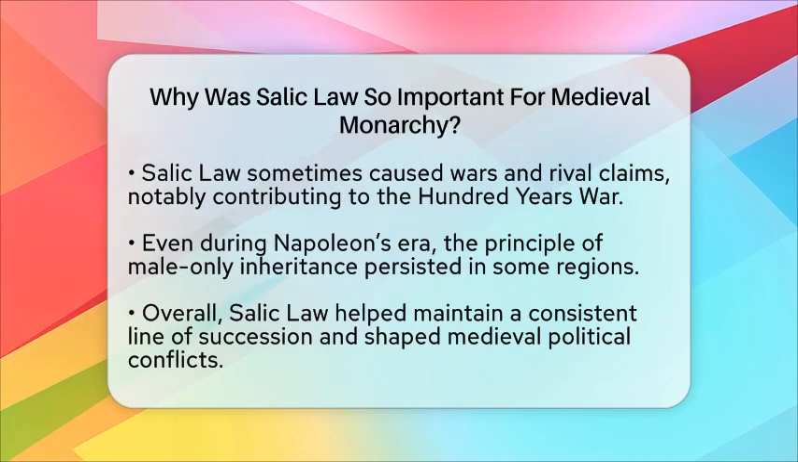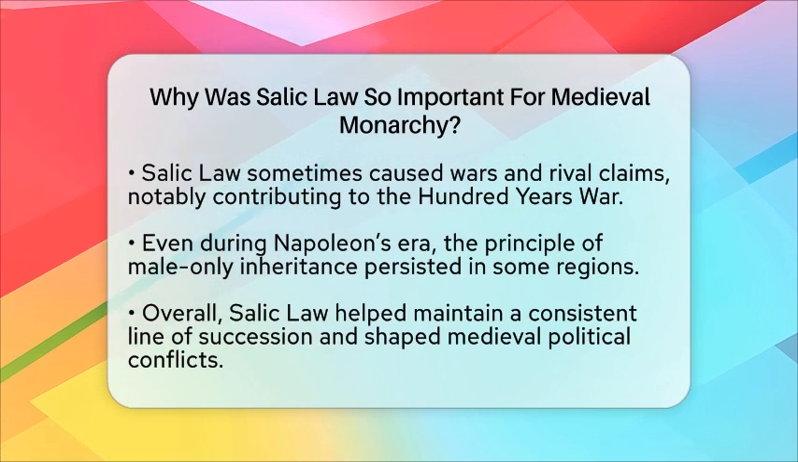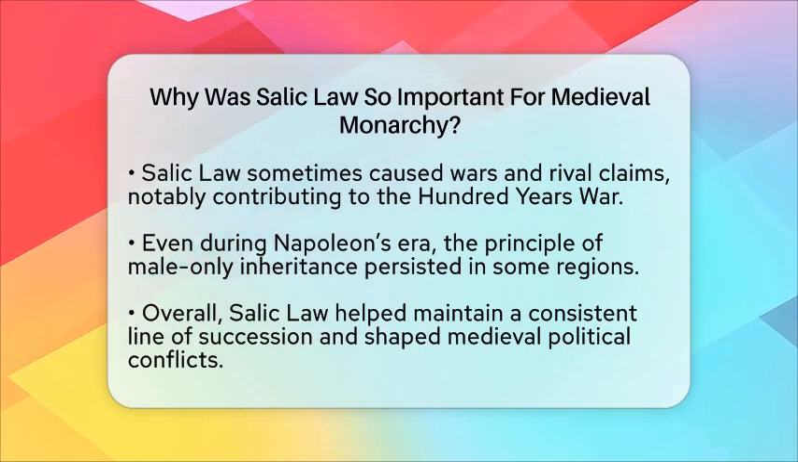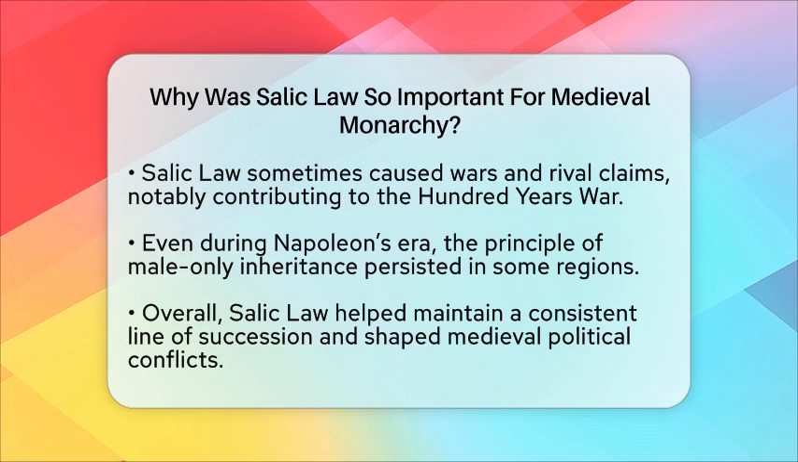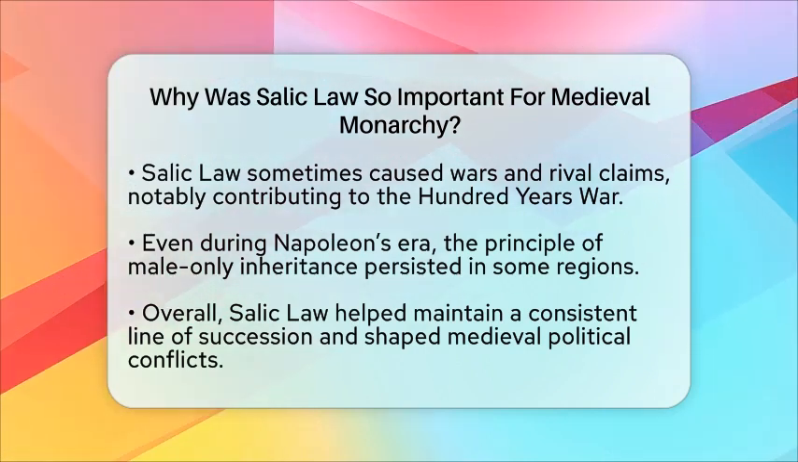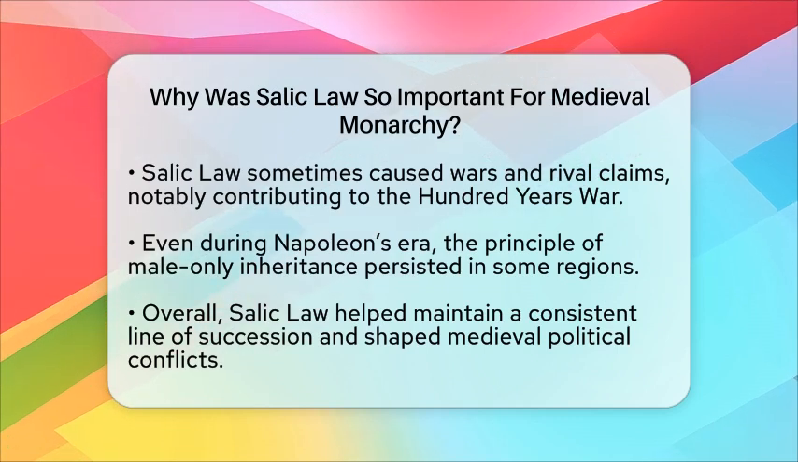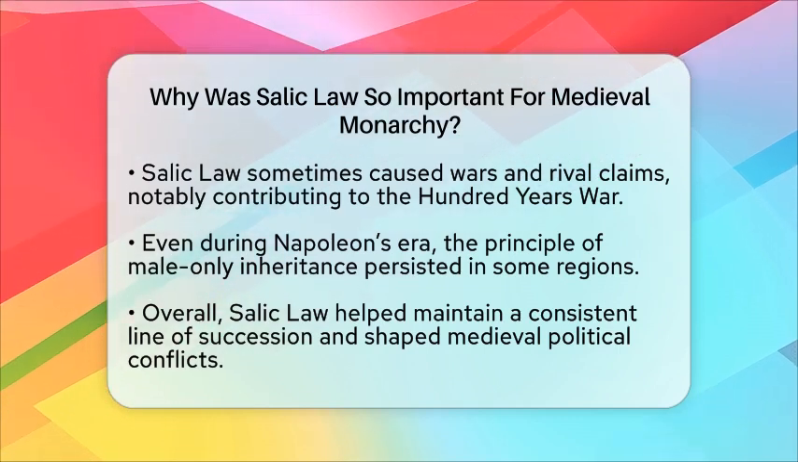In the end, Salic law was key to keeping the idea of a clear, male-only line of succession. It helped monarchs stay in power, kept the royal bloodline pure, and created rules that everyone could follow. This law played a big role in how medieval kingdoms were governed and how conflicts over succession were resolved.